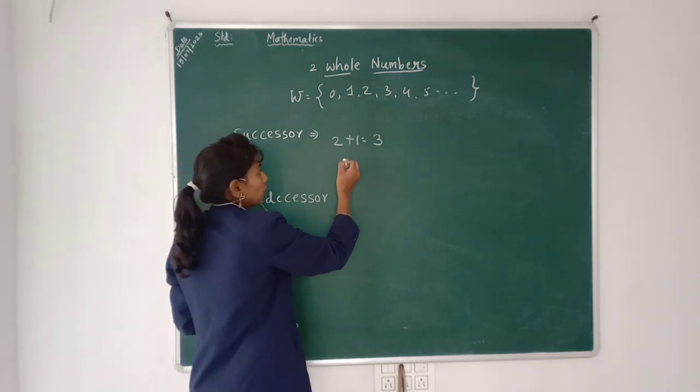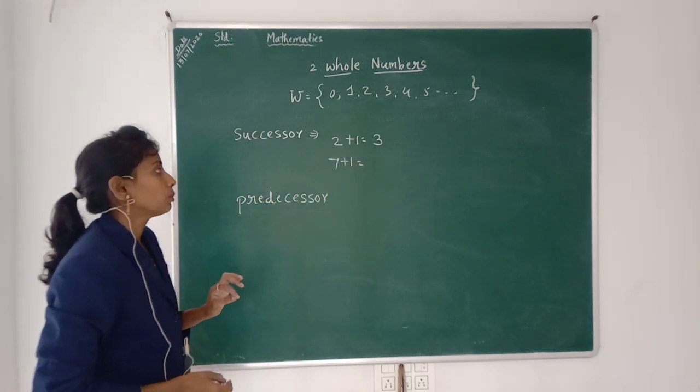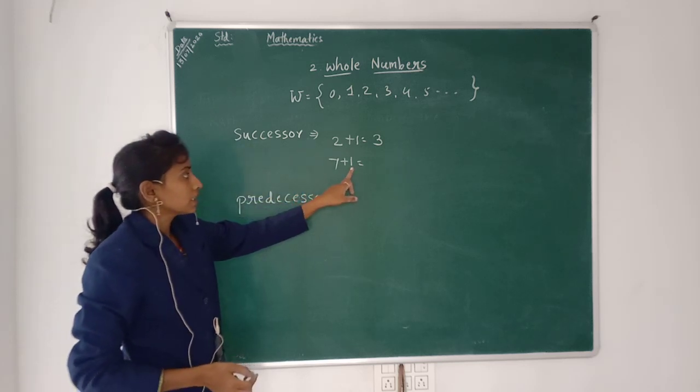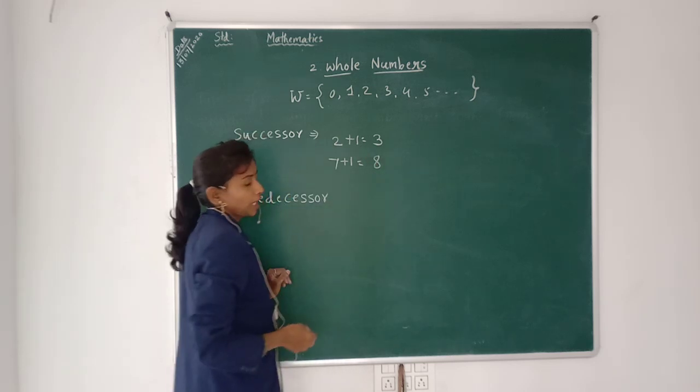Take any whole number, for example 7. For that whole number, the successor means adding 1, so it becomes 8.